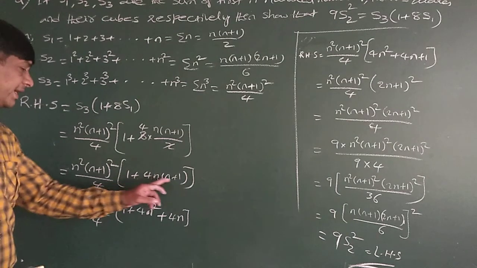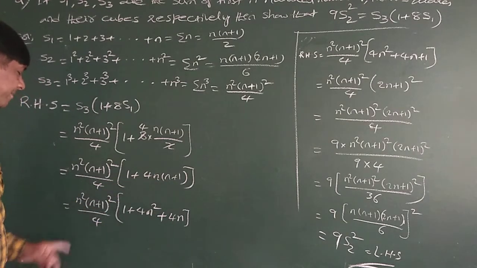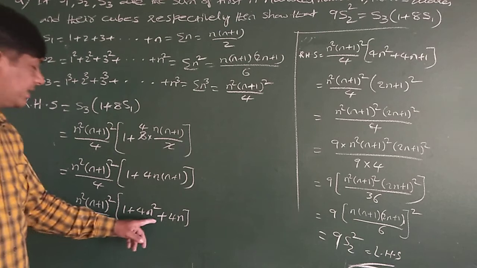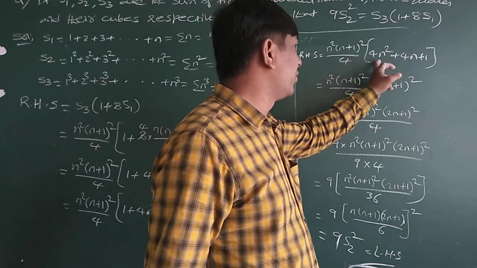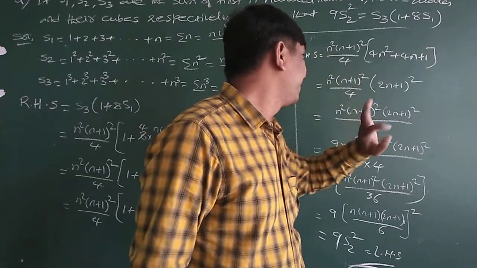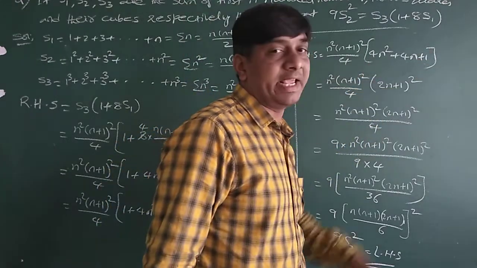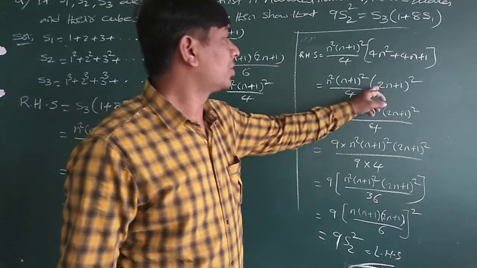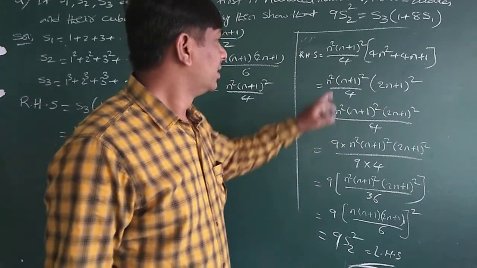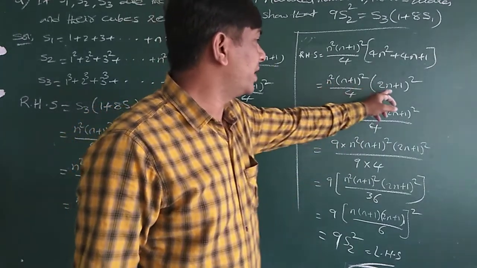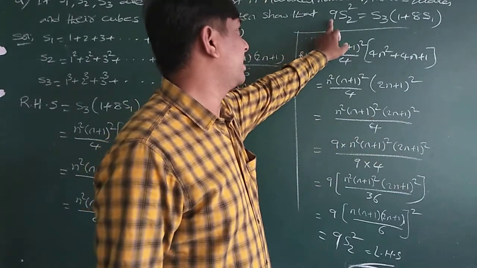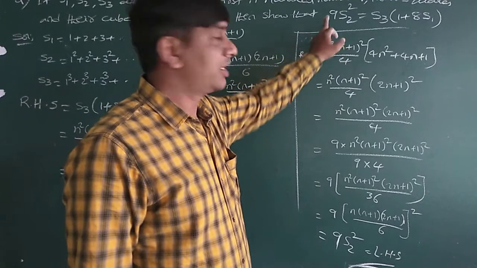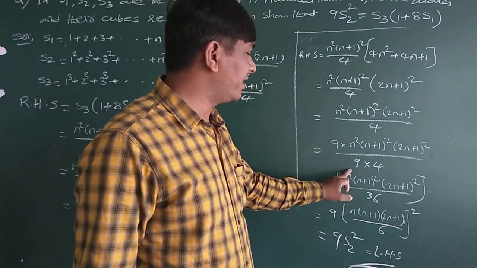If I simplify here, 4n square plus 4n plus 1. Now if I write this in a standard form, n square into n plus 1 whole square by 4 into 4n square plus 4n plus 1. Now this is in the form of a plus b whole square, so 2n plus 1 whole square. Now n square into n plus 1 whole square into 2n plus 1 whole square by 4. Since I required a 9 in LHS, I multiplied 9 and divided by 9.